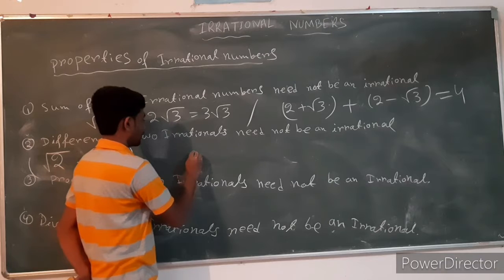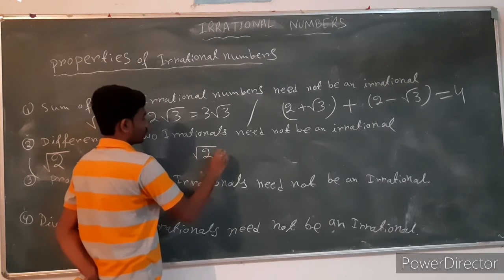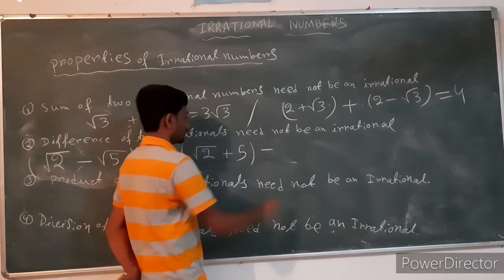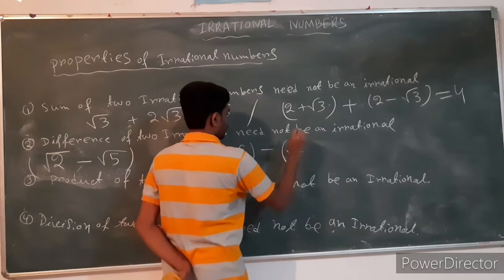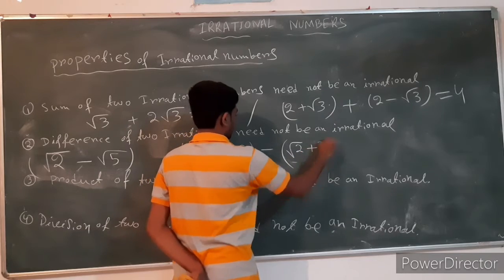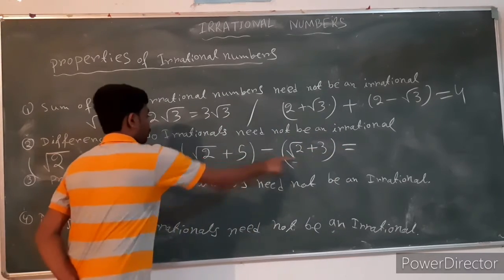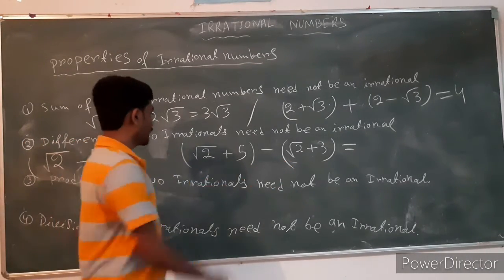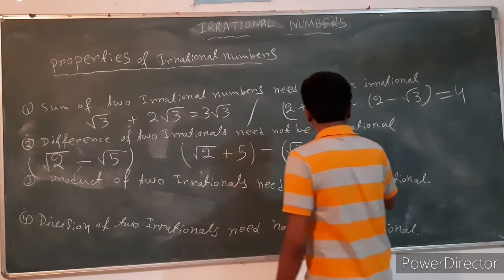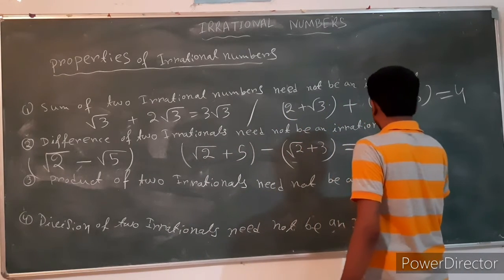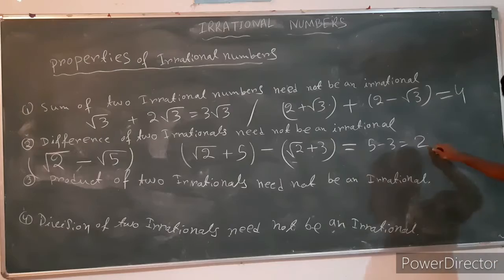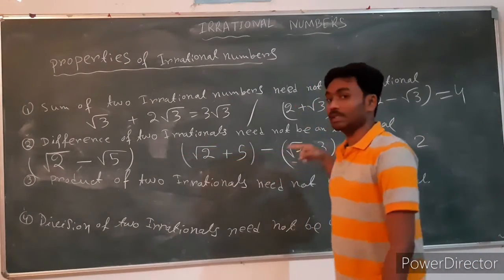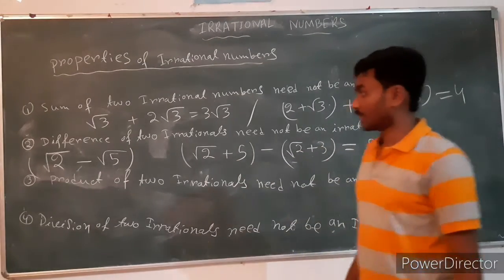But if we select the irrational numbers 2 plus root 5 and root 2 plus 3, wait, rather root 5 plus 2 and root 5 minus 3, these two are irrational numbers. When we subtract these two irrational numbers, we get 2, which is a rational number. So the subtraction or difference of two irrational numbers need not be an irrational number.